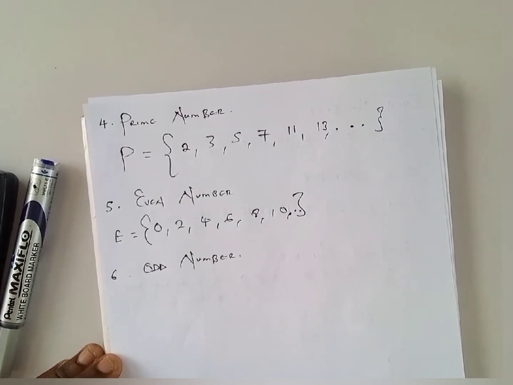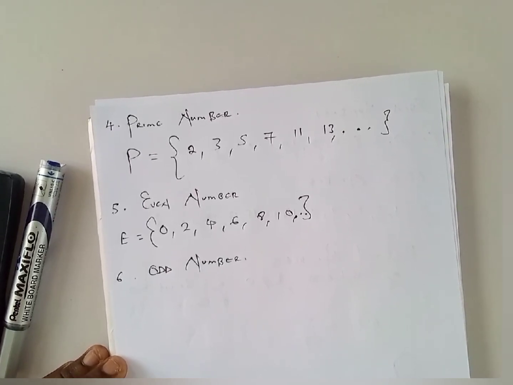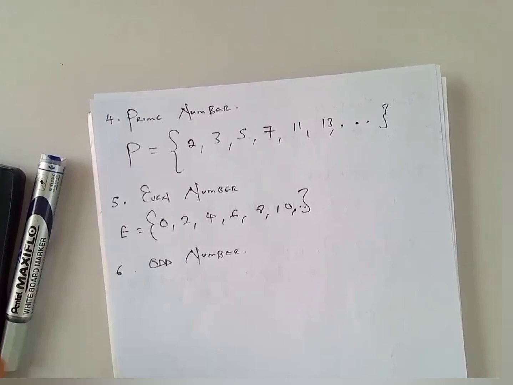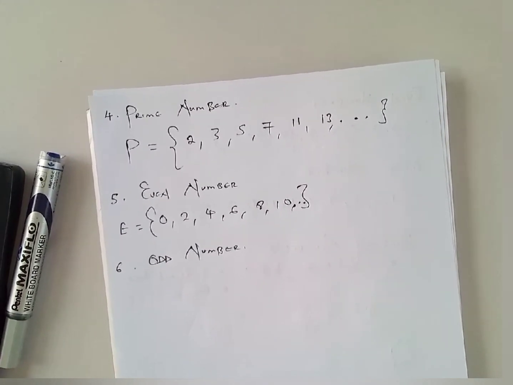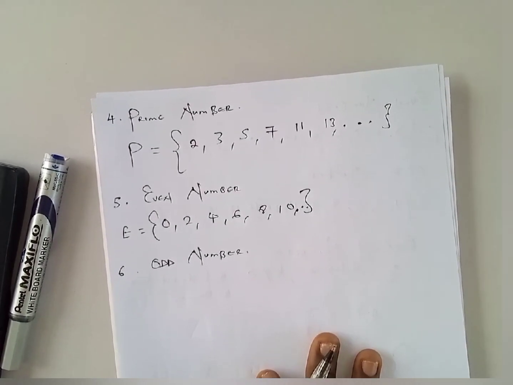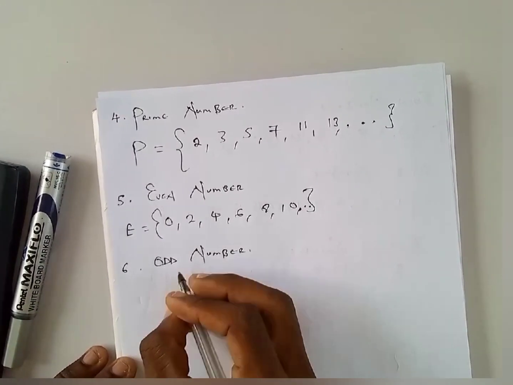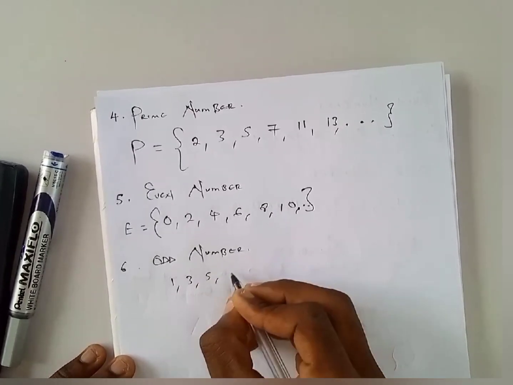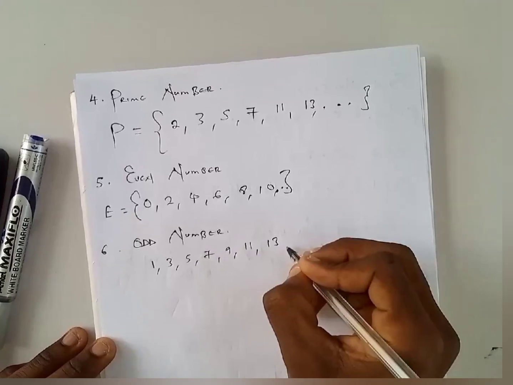If these numbers are divided by 2, they are going to be expressed as a fraction, okay? Or they are going to yield a remainder. So these numbers are simply any integer, and we said an integer is a positive or negative whole number. So odd numbers are any integer which when divided by 2 leaves a remainder or is expressed as a fraction. These numbers start from 1, 3, 5, 7, 9, 11, 13, 15.